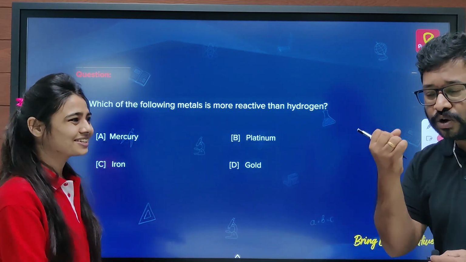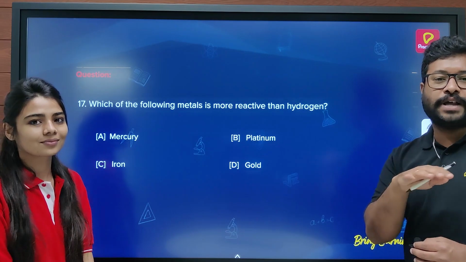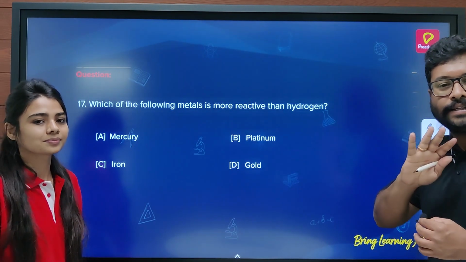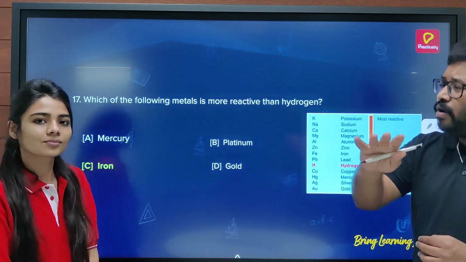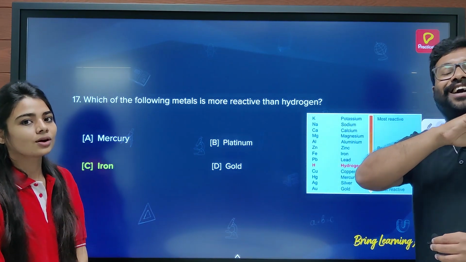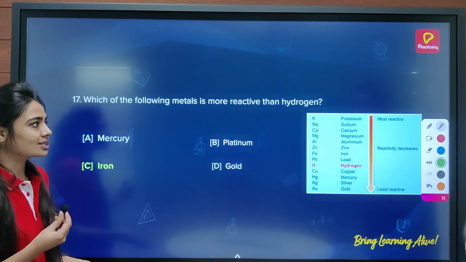Yeah, that's great. So copper, mercury, silver, gold, platinum. That's it. These five metals are less reactive than hydrogen. Apart from this, whatever metal comes in front of you, all of them are more reactive than hydrogen. Yes. So moving towards the next question.